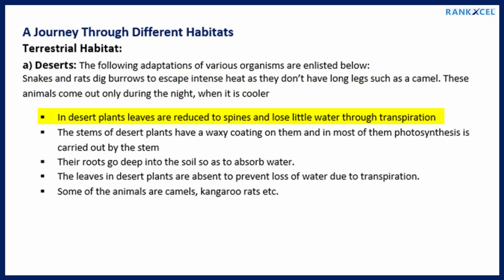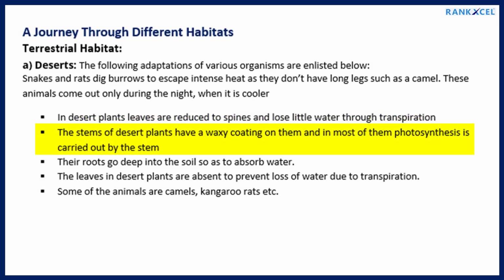In desert, plants' leaves are reduced to spines and lose little water through transpiration. The stems of desert plants have a waxy coating on them, and in most of them photosynthesis is carried out by the stem. Their roots go deep into the soil so as to absorb water. The leaves in desert plants are absent to prevent loss of water due to transpiration. Some of the animals are camels, kangaroo rats etc.